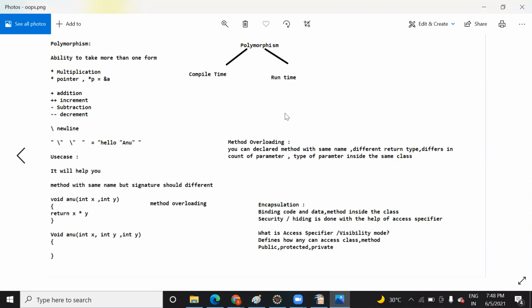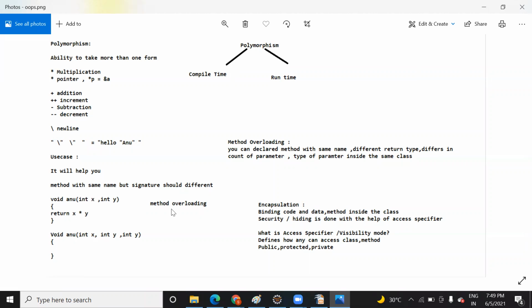Yeah, as you see on my screen, right? So polymorphism, I said, is the ability to take more than one form. What do you mean by this? It means with the help of polymorphism, you can do multiple tasks with the same name. Just like I have given you the example of a method. You can declare a method with the same name, but what should be different? Their signature should be different. Signature in the sense of return type, count of parameters, type of parameters should be different. And that situation is called method overloading.